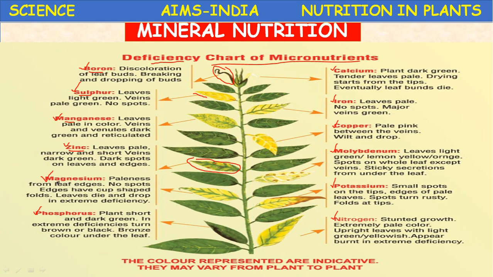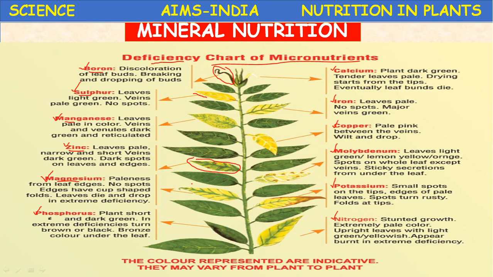Then magnesium. Magnesium also, once again, paleness from the leaf edges. Leaf edges become pale, no spots, edges have cup shaped folds. The cup shaped folds. Leaves die and drop in extreme deficiency. Leaves become dry and drop in extreme deficiency. That is the symptom of magnesium.